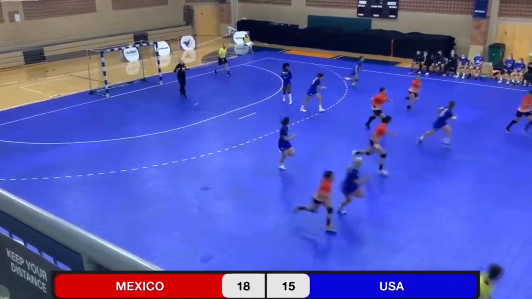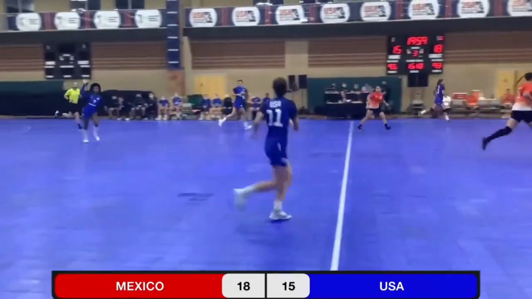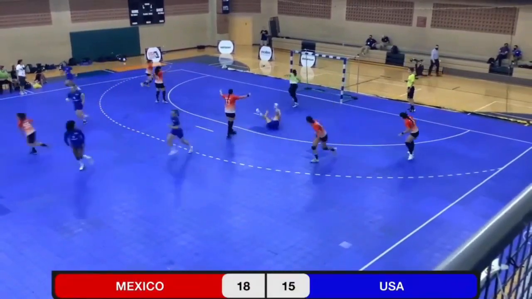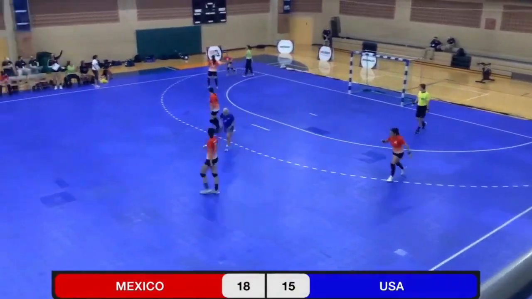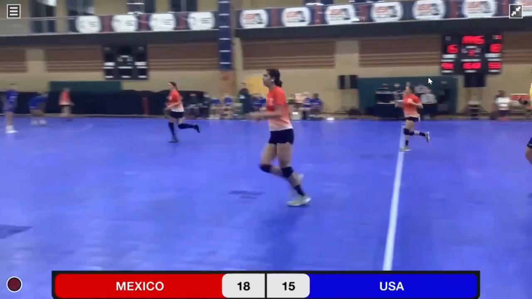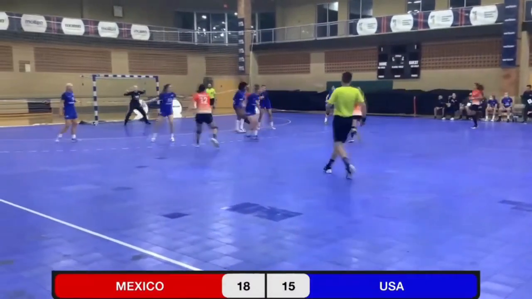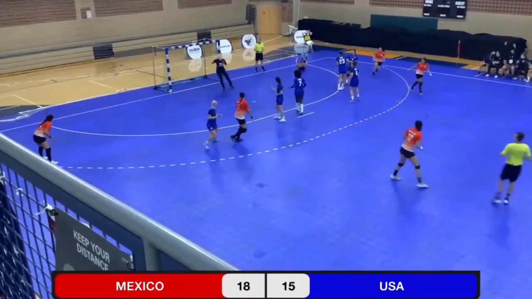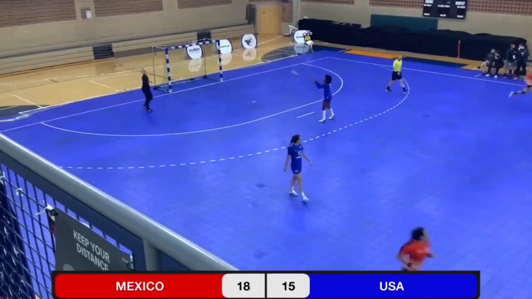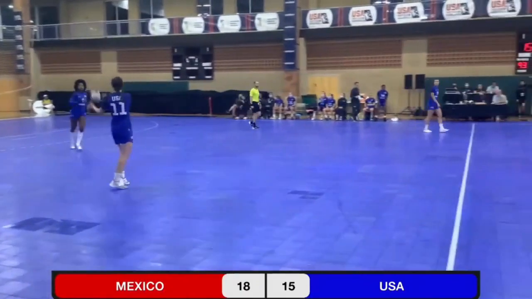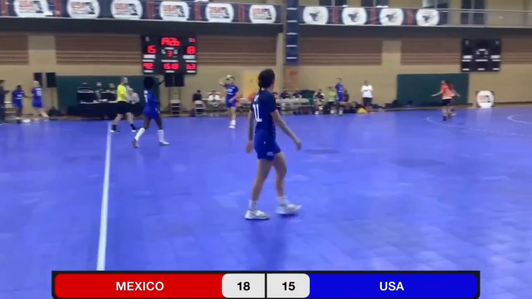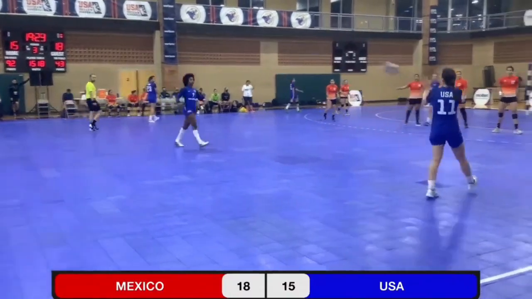Turnover ball, Valone with the steal. And Mexico's able to cover on defense. Julia Taylor for secondary break opportunity to Norden, but it's denied by the Mexican keeper. Cervantes, she's denied by Mermo. And a little bit of a dry spell here for the U.S. So they need to cut into this 3-goal lead.